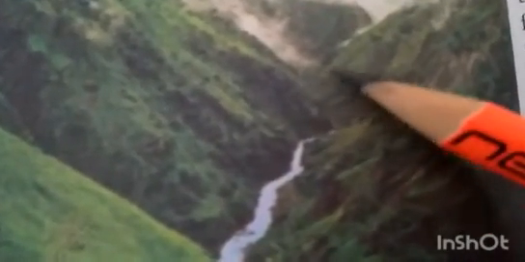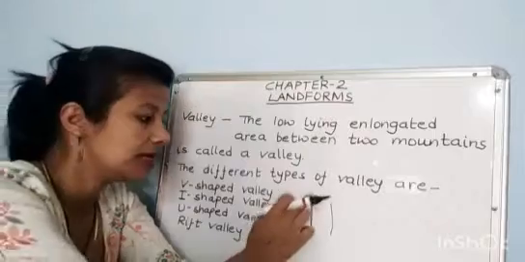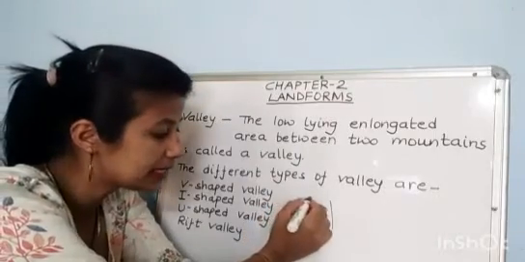Therefore, they are generally referred to as river valleys. See, you can see in this picture, river is flowing. Therefore, they are generally referred to as the river valley. Next one is